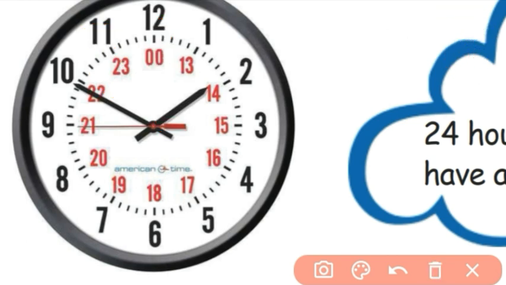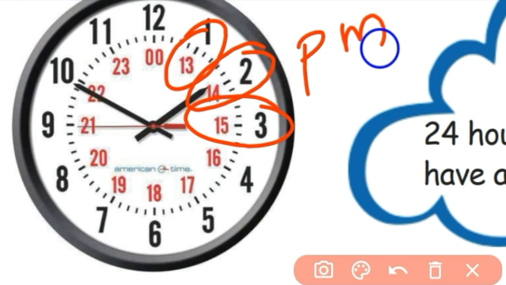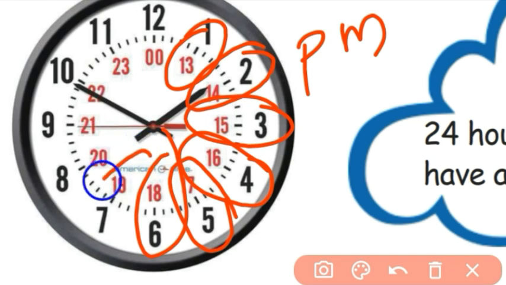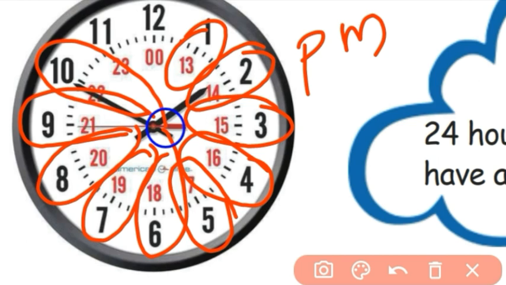See, if it is 1 o'clock it's 13, 2 o'clock it's 14, 3 o'clock it's 15. I am talking about PM, afternoon. 4 o'clock means 4 PM, it's 16 hours. 5 PM, it's 17 hours. 6 PM, it's 18 hours. 7 PM, it's 19 hours. 8 PM, it's 20 hours. 9 PM, it's 21 hours. 10 PM, it's 22 hours. 11 PM, it's 23 hours. It's 11:15 up to 11:59.